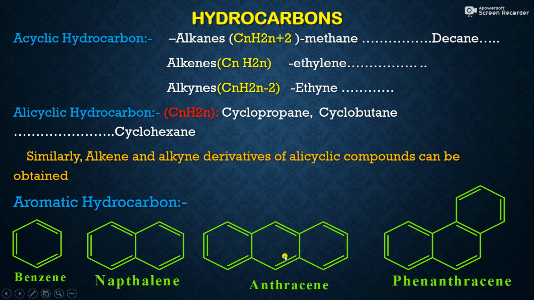In anthracene, three rings are fused to each other in a series, but in phenanthrene, two rings are fused in series, but the third ring is fused angularly. Therefore, this structure is known as phenanthrene.